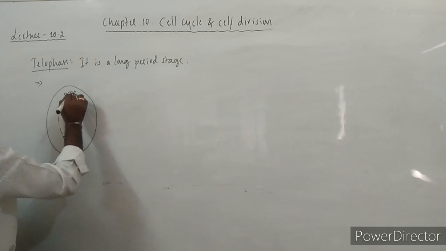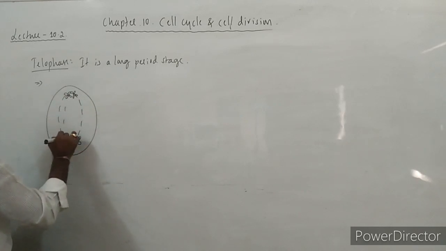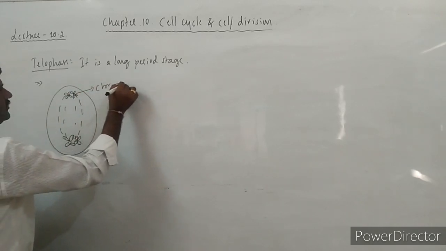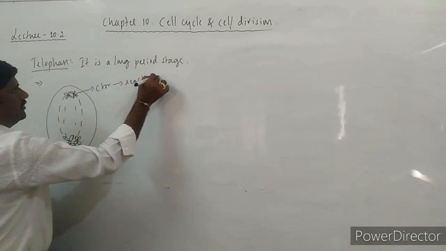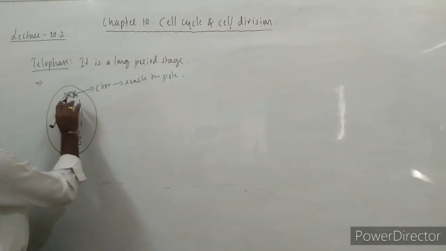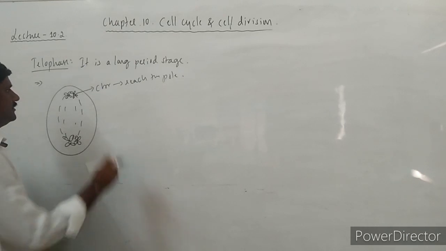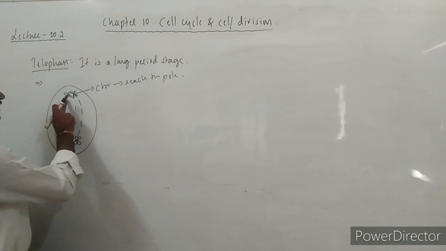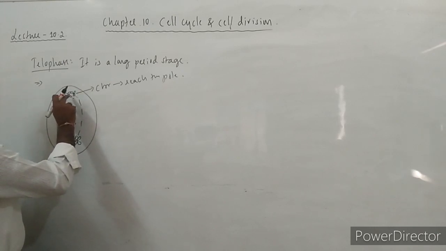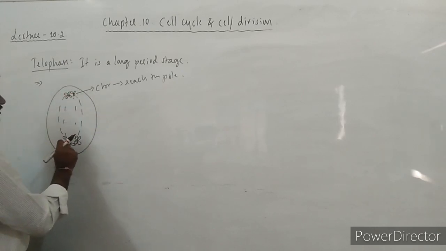So totally these spindle fibers are also there itself. Ultimately the chromosomes reach the poles, and these chromosomes start to uncoil themselves. The condensed thread-like structures, that is chromosomes, they start to what?